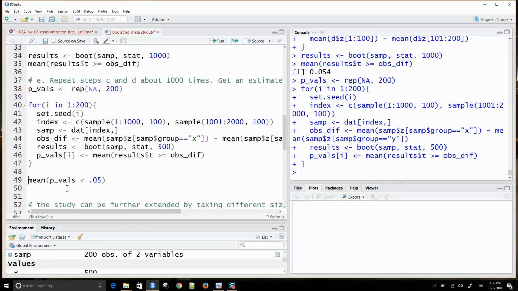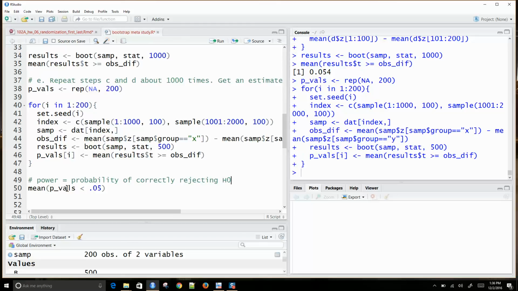This would be known as our power, right? What is power? Power is the probability of correctly rejecting the null hypothesis, right?